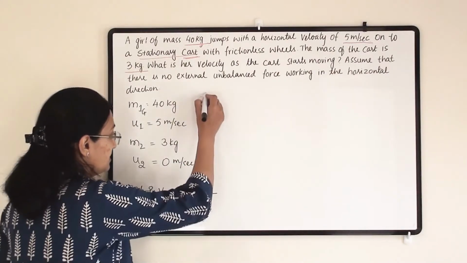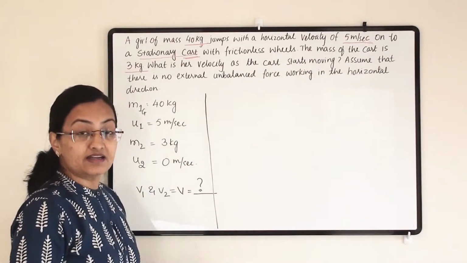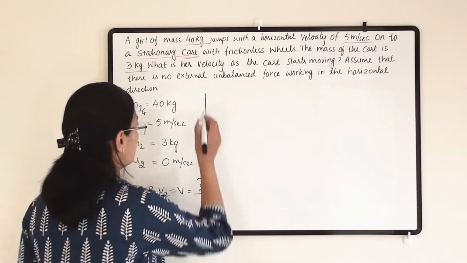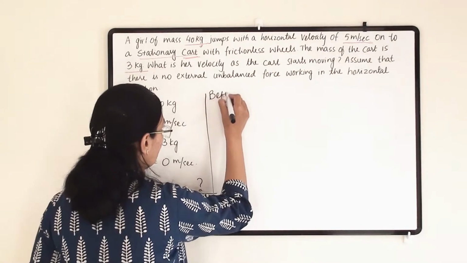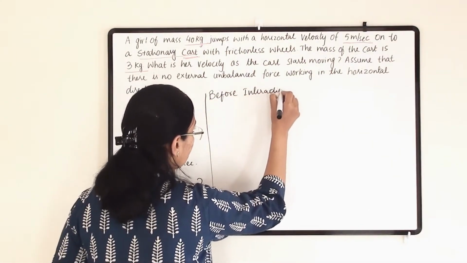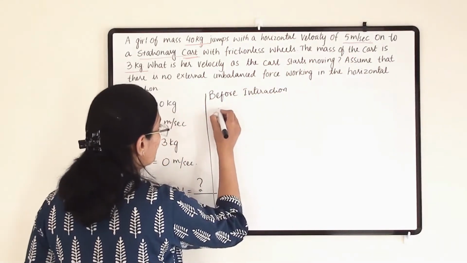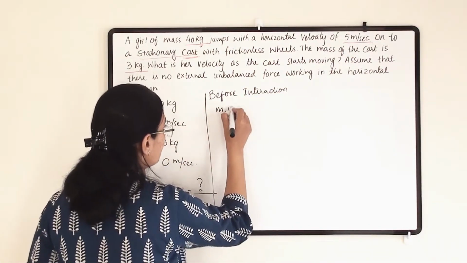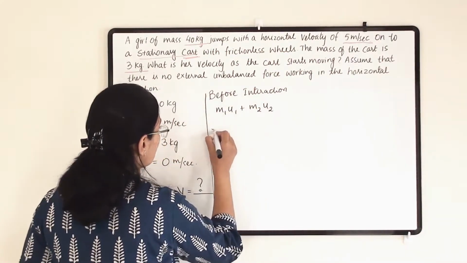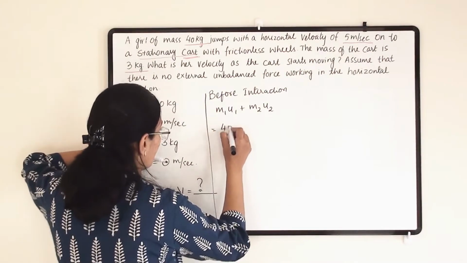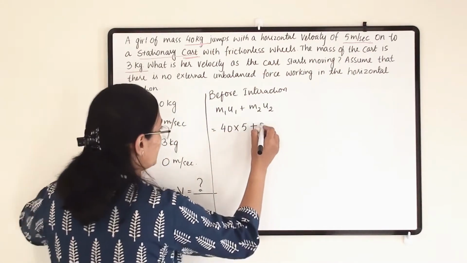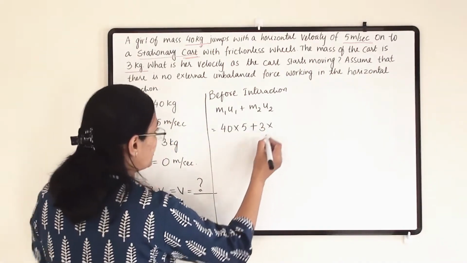Now let us get two terms, first before interaction and second after interaction. Before interaction we get m1u1 plus m2u2. Here m1 is 40 and u1 is 5, plus m2 is 3 and u2 is 0.